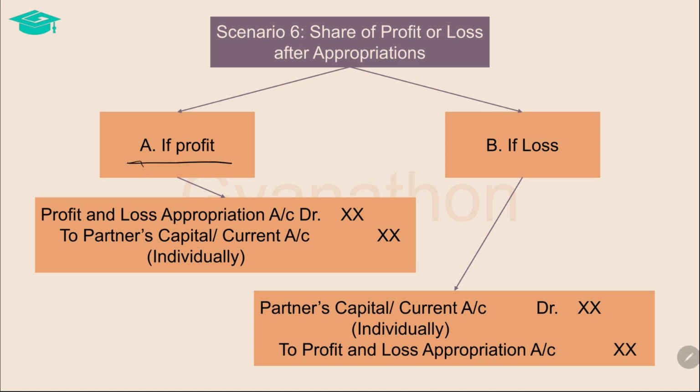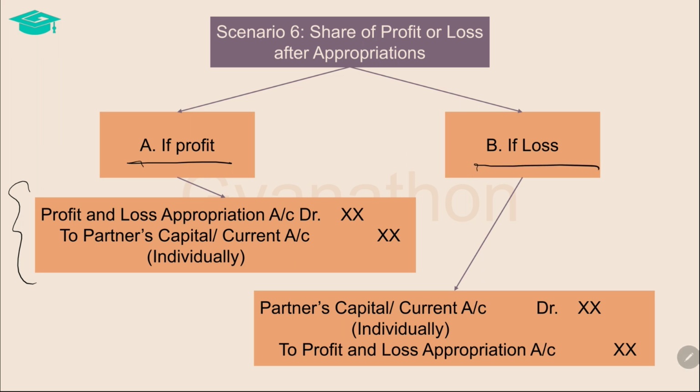If the profit and loss appropriation account shows a credit balance, it is a net profit. Such profit is transferred by debiting the profit and loss appropriation account, thereby closing it and crediting to partners' capital or current account in their profit sharing ratio.